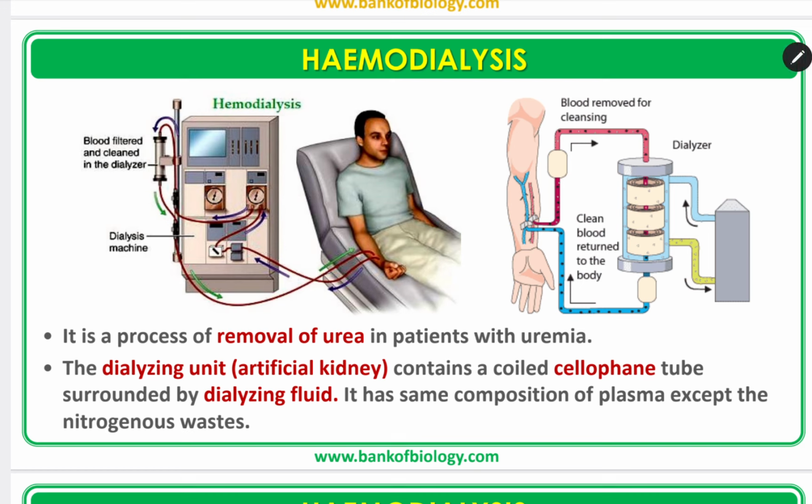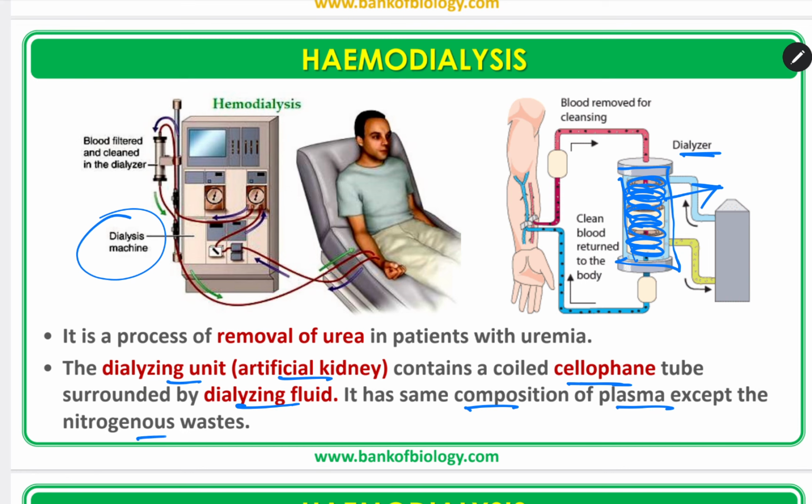You can see here a dialyzing unit or artificial kidney, the dialysis machine, the dialyzer, contains a coiled cellophane tube. You can see the coils, called cellophane, surrounded by dialyzing fluid. Here it has the same composition as plasma except nitrogenous waste.